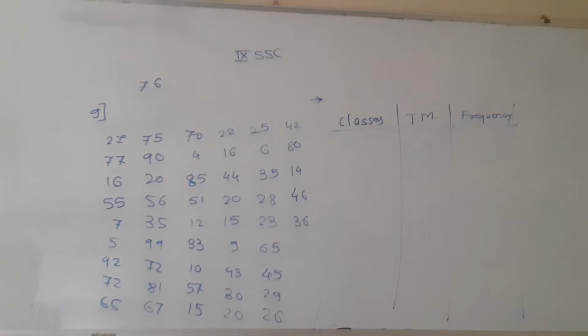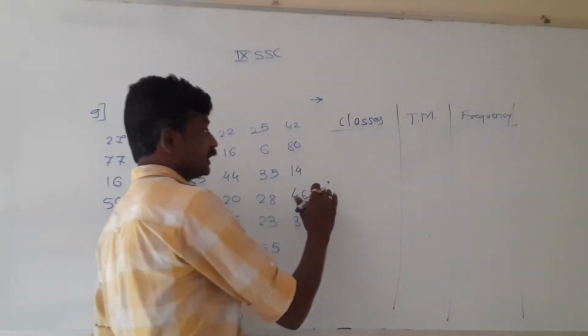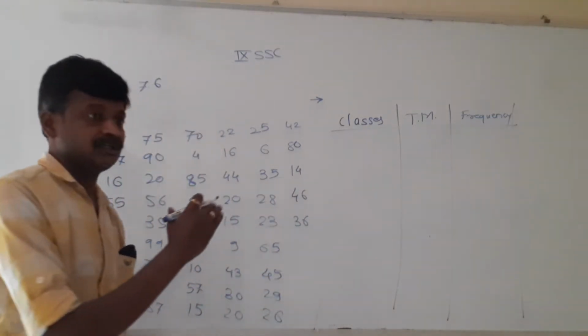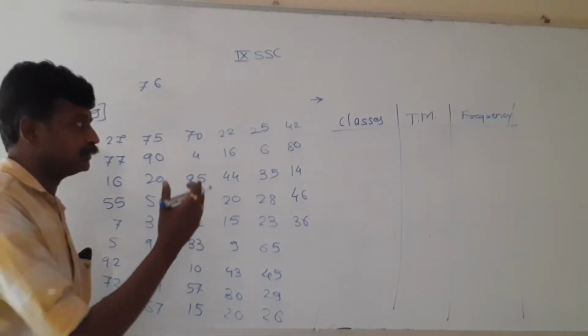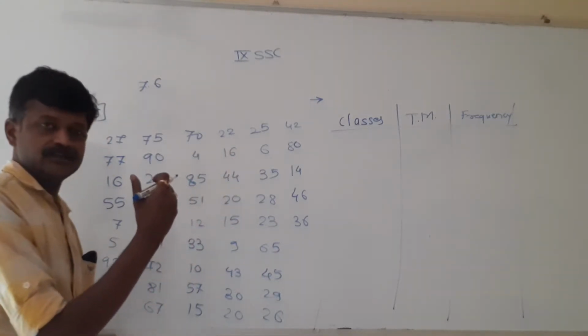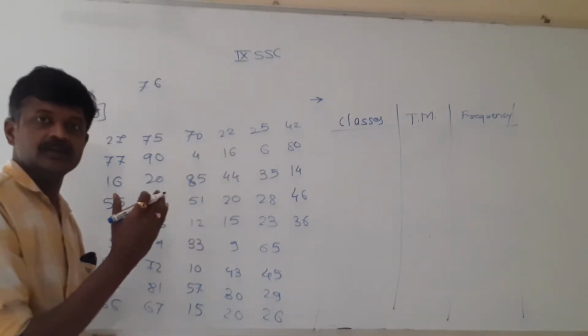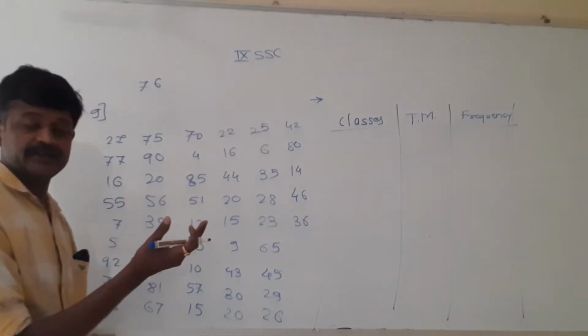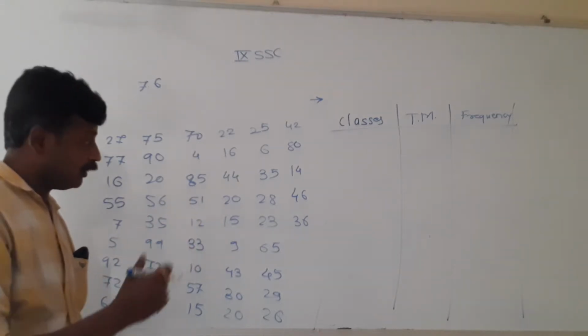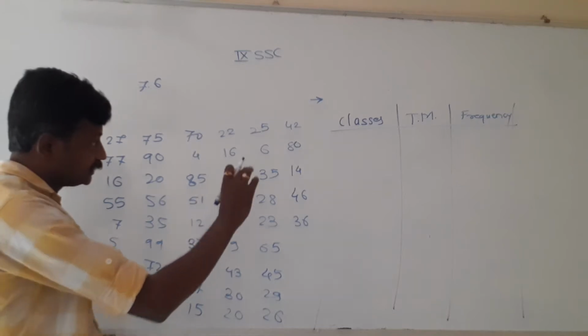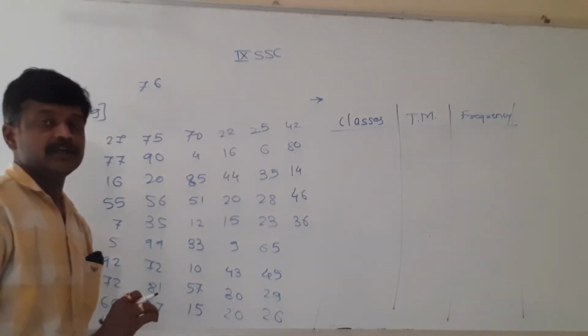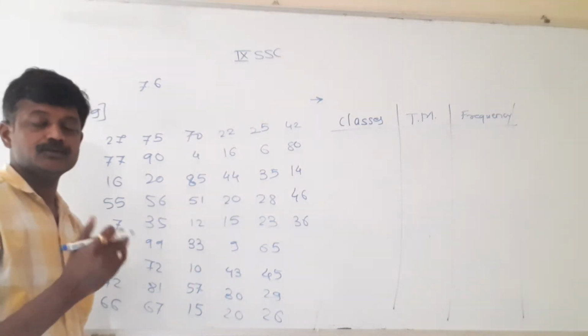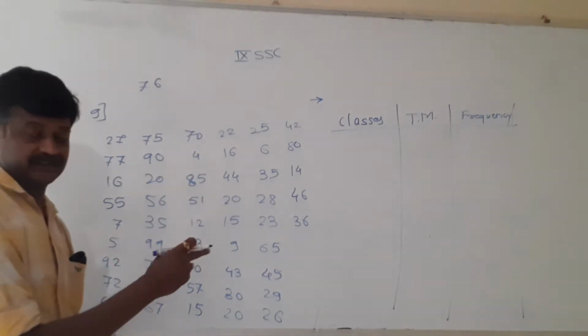So it is possible to make the classes 0 to 10, 10 to 20, 20 to 30, or 0 to 10, 11 to 20, 21 to 30. It depends on whether we use continuous classes or discontinuous classes. If we take 0 to 10, 10 to 20, there will be a total of 10 classes.